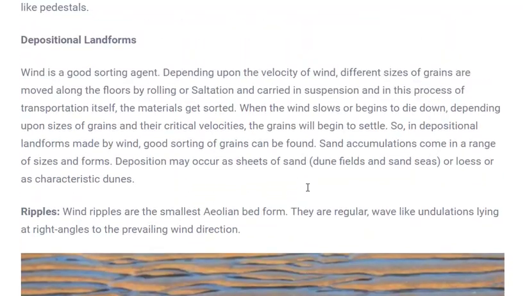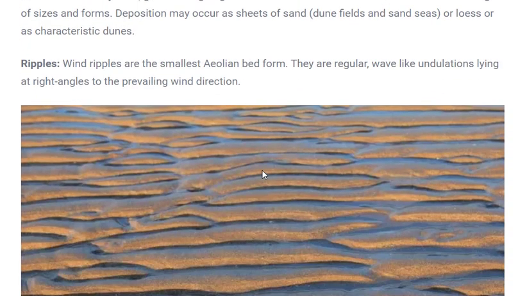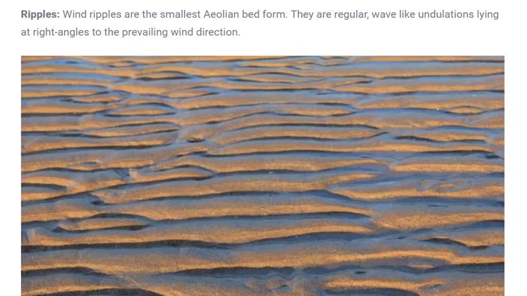Now depositional landforms, the other type of landform which can be made by the movement of these agents. Depositional means they will deposit mud or sand or whatever sediments they carried away by the wind. They will form several kinds of landform. The first kind of landform formed by deposition of wind is called ripples.